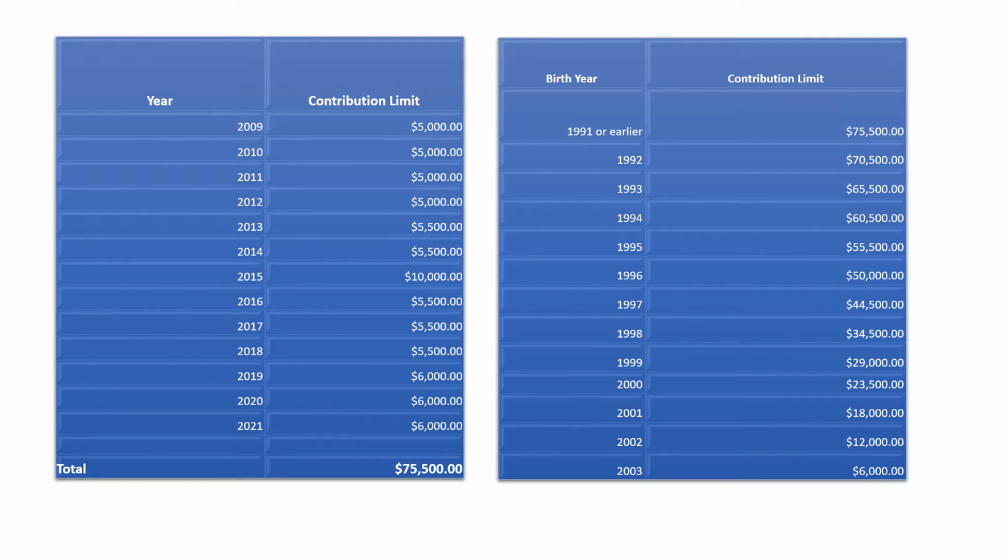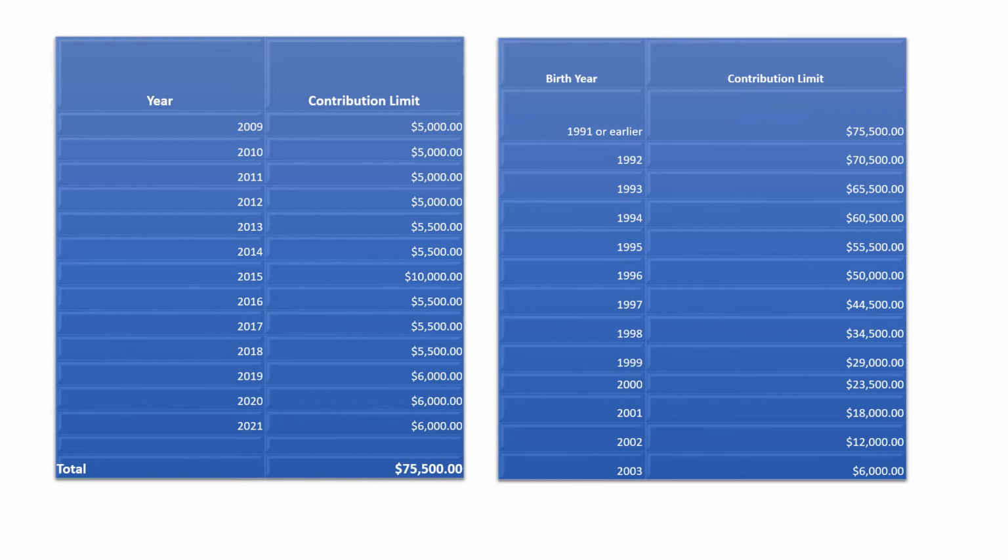Here are two examples of how you can calculate your individual contribution room. You can either add up all the years you are 18 or older and a resident of Canada, or assuming you've always lived in Canada, you can simply calculate it by looking at the year you were born. You'll notice in 2015 the contribution room was $10,000. This was because the Conservative government raised the limit. However, the following year the Liberal Party decreased it back.